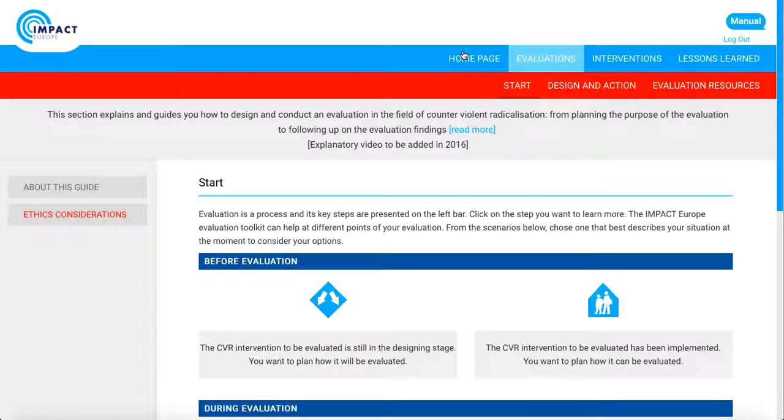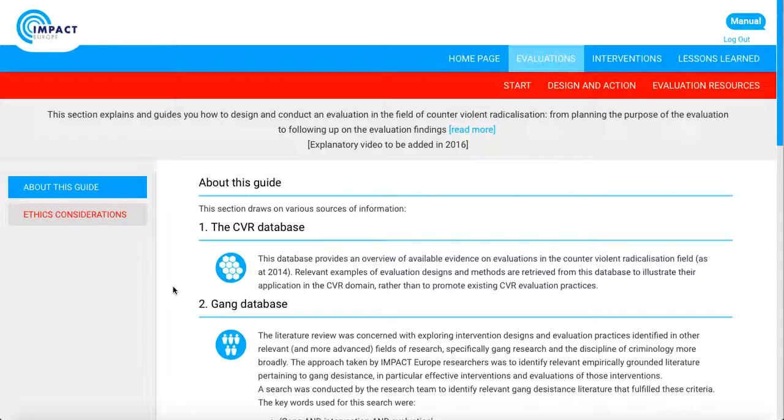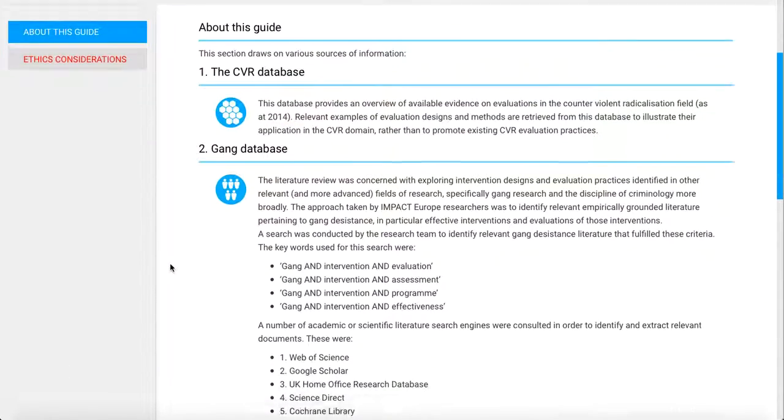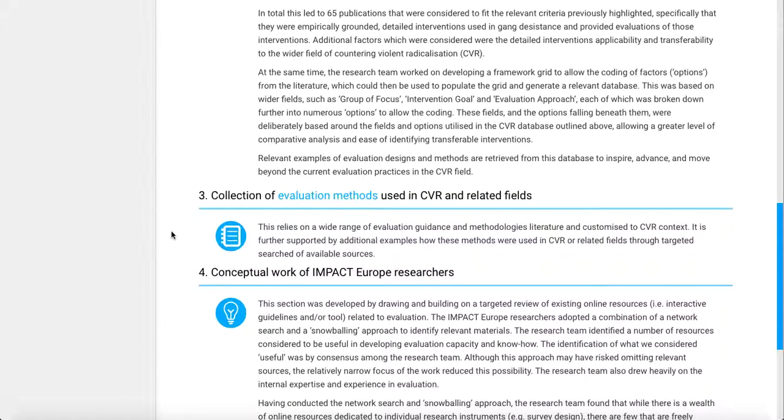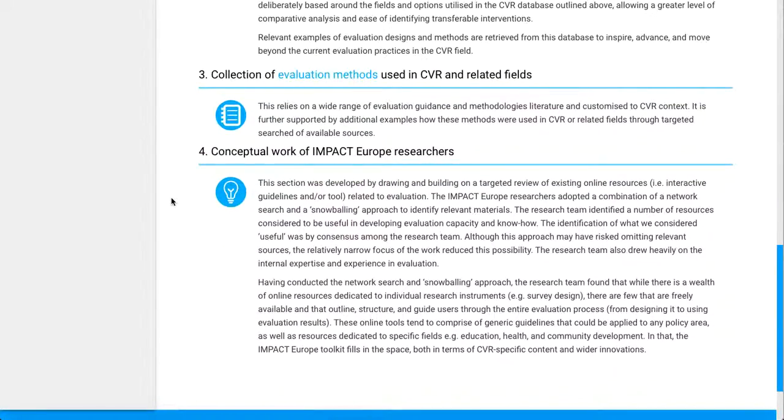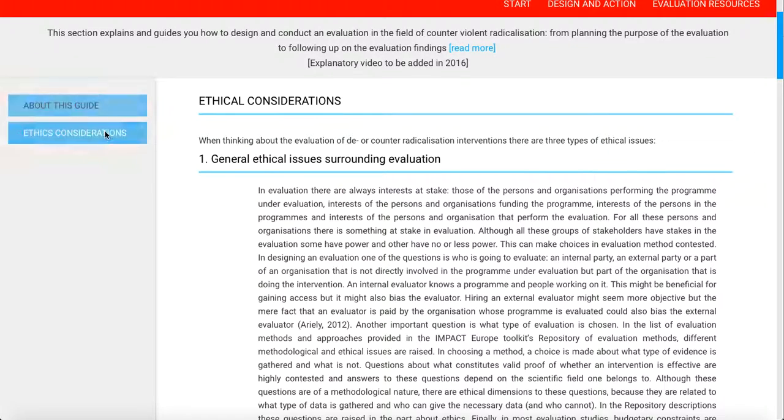Before we go any further, it is important to note the resources in the left-hand sidebar, About This Guide, and Ethics Considerations. By clicking on About This Guide, you will find a detailed description of the sources of information used to build the evaluations tool, including the Counterviolent Extremism Database, the Gang Database, the collection of evaluation methods used in counterviolent extremism and related fields, and conceptual work of Impact Europe researchers. By clicking on Ethics Considerations, you will be led to important information regarding the ethics of evaluation practice, which is crucial to understand when thinking about evaluating any program, including counterviolent extremism programs.